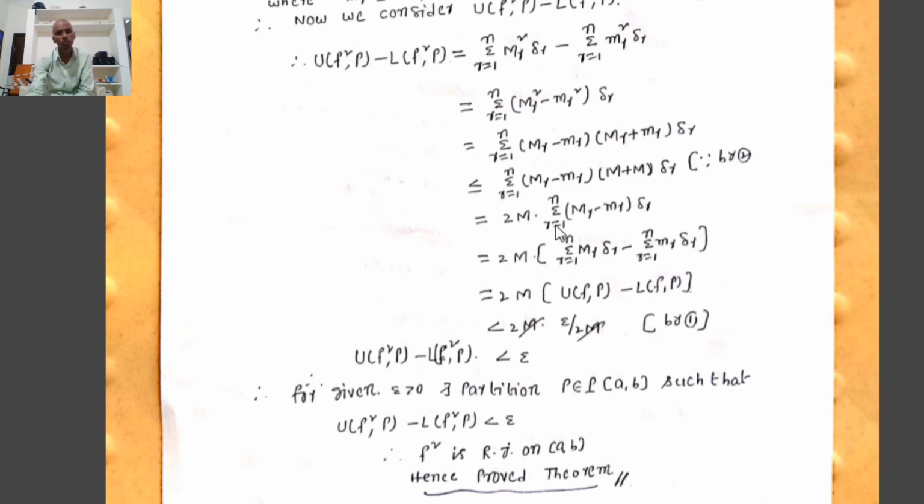Therefore, that is equal to 2M times summation r equals 1 to n of (capital M_r minus small m_r) times delta x_r, which equals summation of capital M_r delta x_r minus summation of small m_r delta x_r, where capital M_r is the supremum of f(x) on I_r and small m_r is the infimum of f(x) on I_r. Therefore, by definition of upper and lower Riemann sums, summation of capital M_r delta x_r equals U(f,P) minus summation of small m_r delta x_r equals L(f,P). Therefore, that equals 2M times (U(f,P) minus L(f,P)).